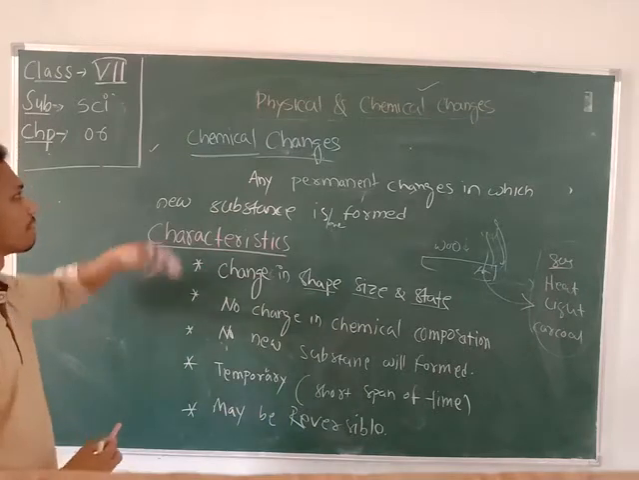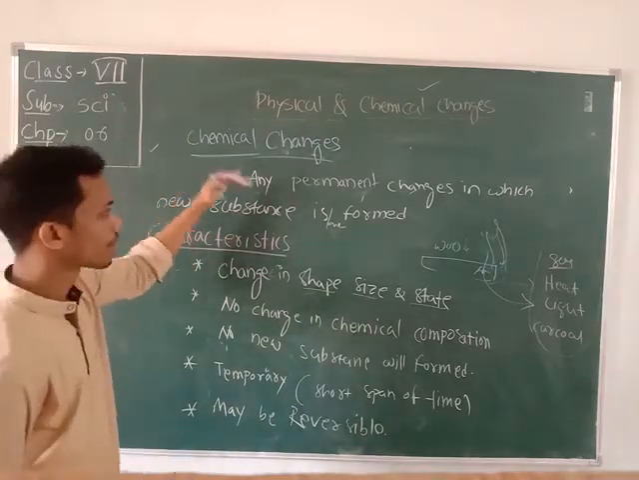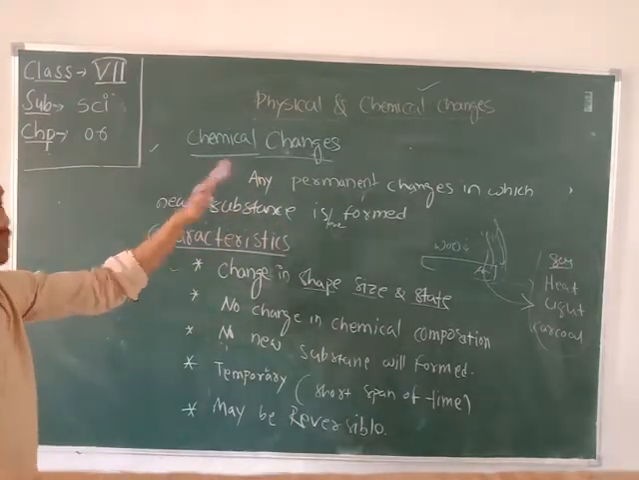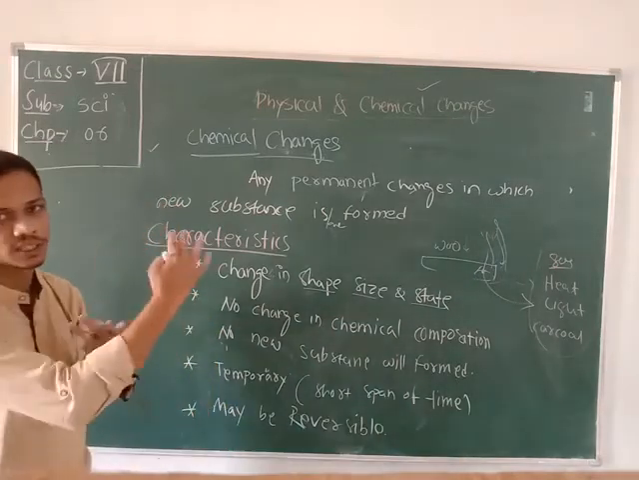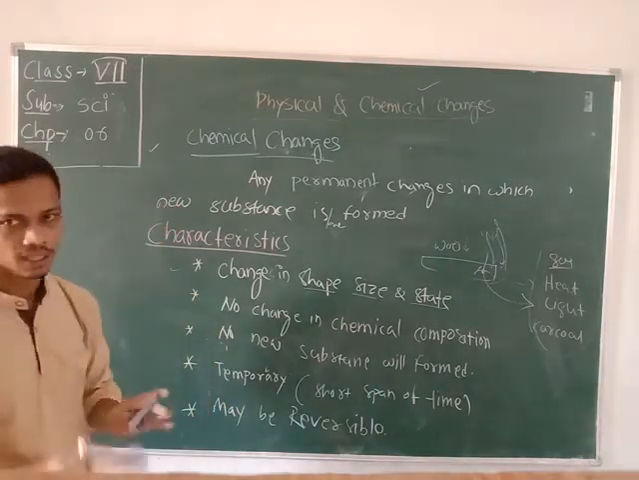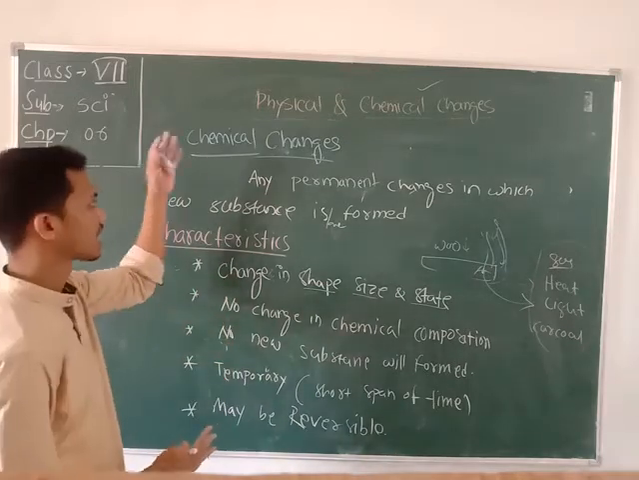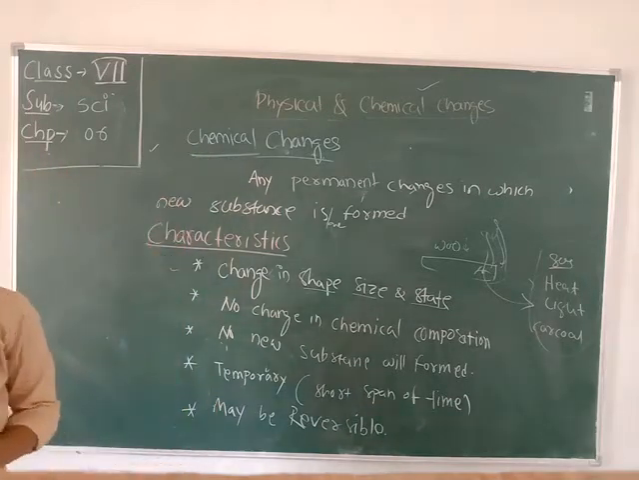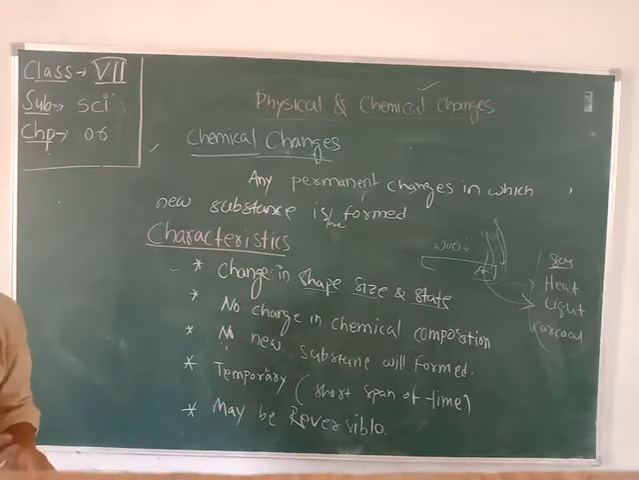Okay. So chemical changes are permanent changes, in which some new substances will be formed. You can easily compare the physical changes and the chemical changes. The physical changes are temporary changes, but the chemical changes are permanent changes. In physical changes no new substance is formed, but in chemical changes some new substances will be formed.